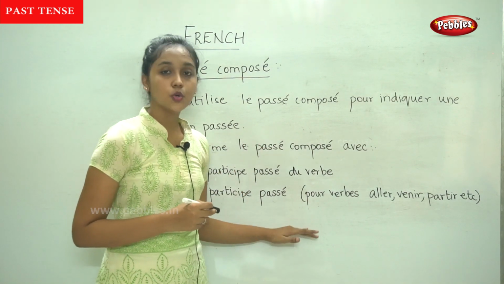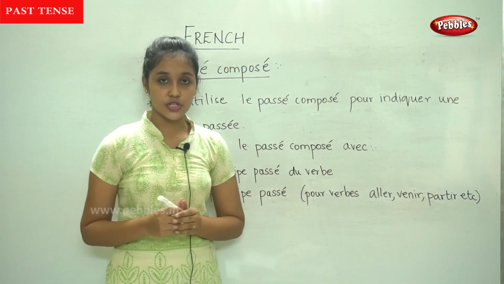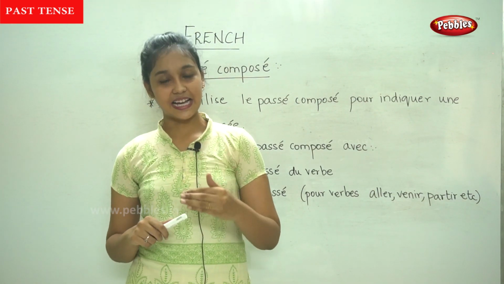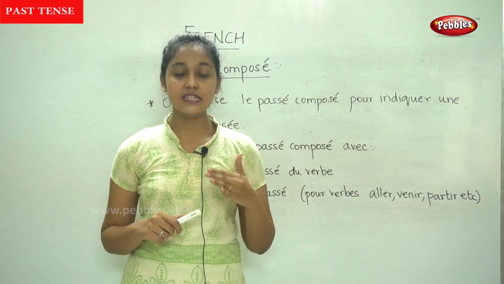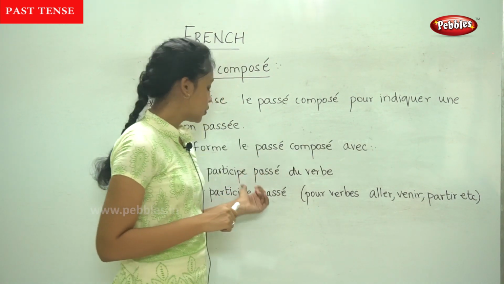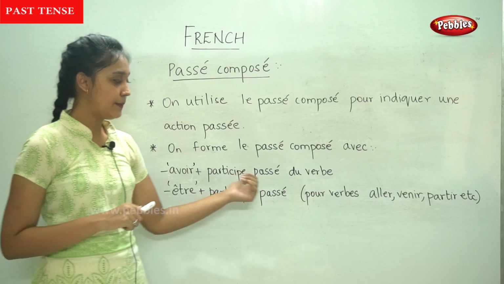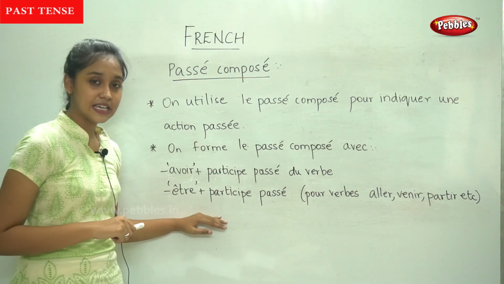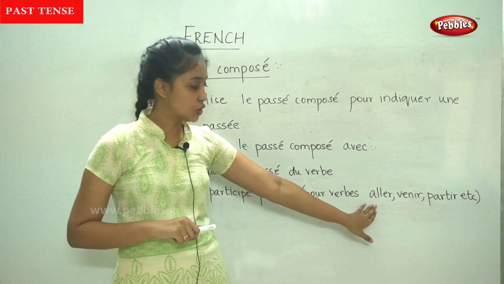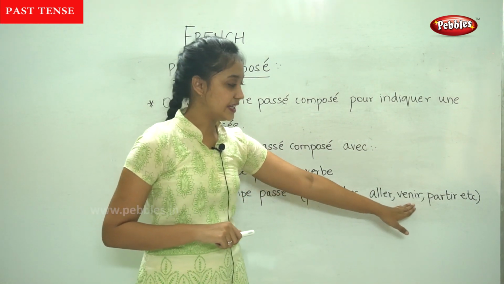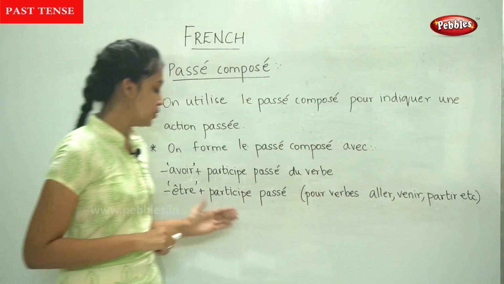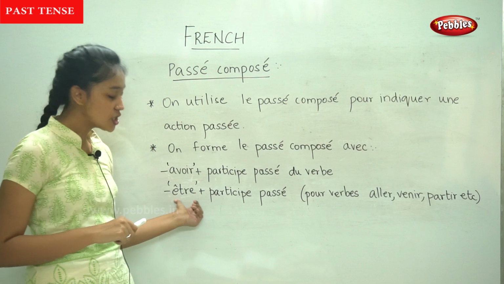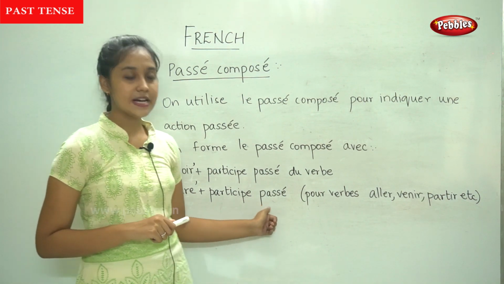So now you know the rules for passé composé. Why do we use passé composé? To indicate that the action has already passed. It is done. The two rules are avoir plus the past participle of that verb, and for verbs of motion like aller, venir, partir, we use the conjugation of être plus the past participle.